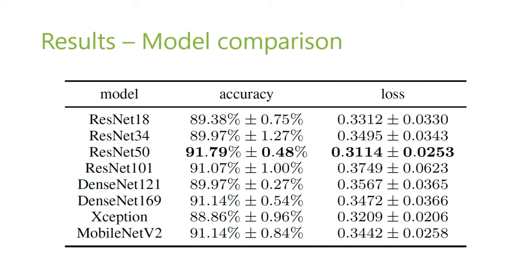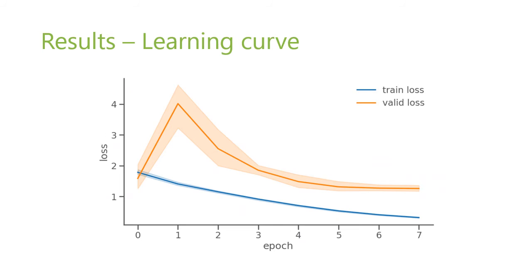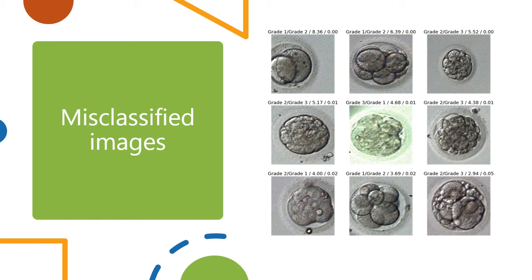In the table, we can see that ResNet 50 yields the best accuracy in this case, beating models with a large number of parameters. Moreover, DenseNet 169 and MobileNet v2 came close. We trained these models using backpropagation with one cycle policy. From the learning curve, we can see that the loss is plateauing after the 8th epoch. Here you can see some examples of the misclassified embryo images.